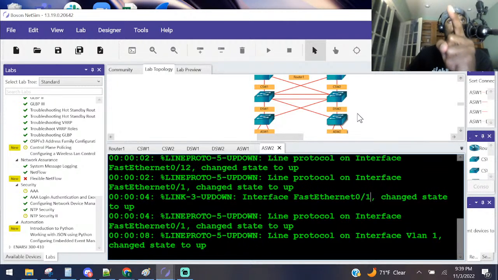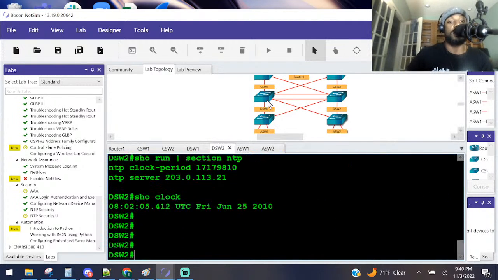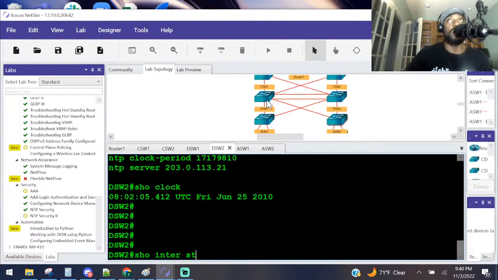On ASW2, configure NTP to synchronize time with DSW2's FA01 interface. So DSW2's FA01 interface is, let's see, show interface status.